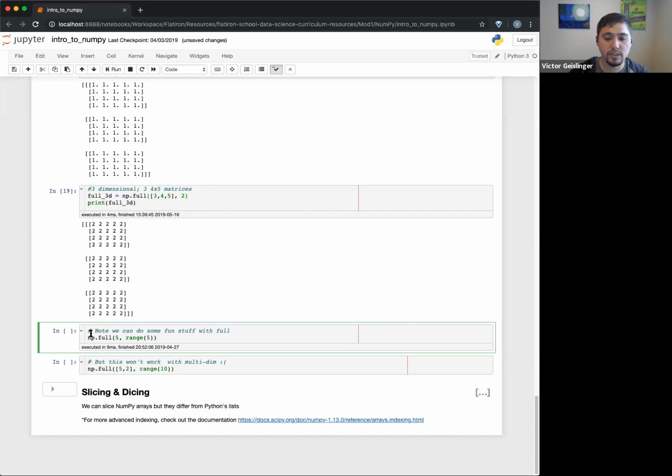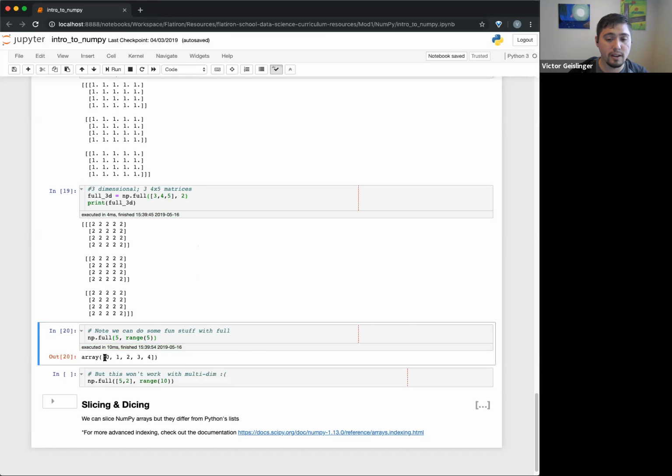And then you can start doing some stuff right here. For example, you can do a full of 5, range 5. So this is kind of like, wait, what's going to happen? It's easiest just to run it, and you can see here, this will create, well, not 5 elements. It is taking 5 elements, but this is the dimension right here, and this is what the elements are in here. So it's kind of useful.